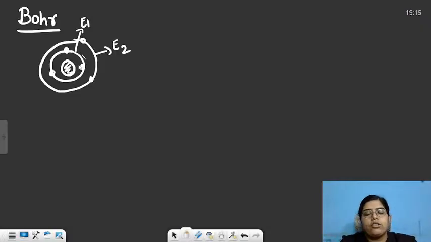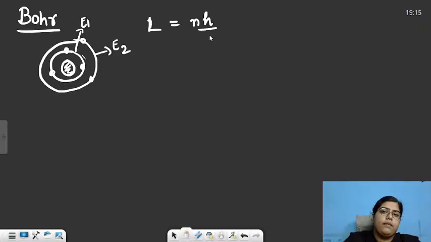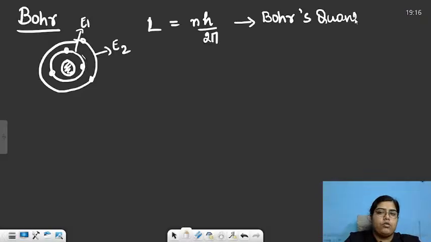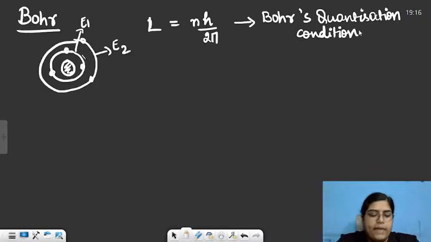Then the second postulate which Bohr suggested was that these orbits will be called stationary orbits, and every electron revolving in these orbits will have a specific angular momentum, and that angular momentum will be an integral multiple of h by 2 pi. Integral multiple, so we multiply n h by 2 pi, angular momentum. And this formula was called as Bohr's quantization condition. Okay. This was the second postulate.